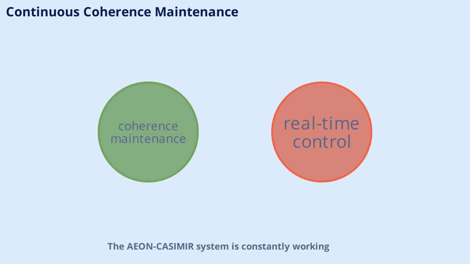AEON-CASIMIR system is constantly working to maintain coherence across all operational layers. This involves real-time monitoring, dynamic adjustments, and rapid response to any disturbances. By keeping all components in sync, the system ensures that the craft remains stable and responsive, no matter what challenges it faces.